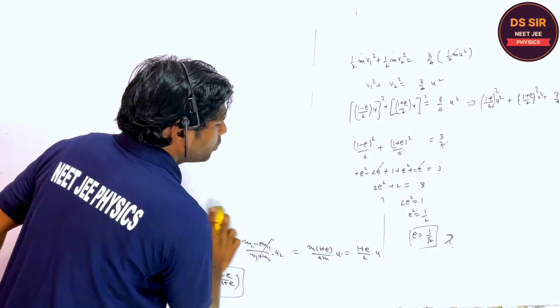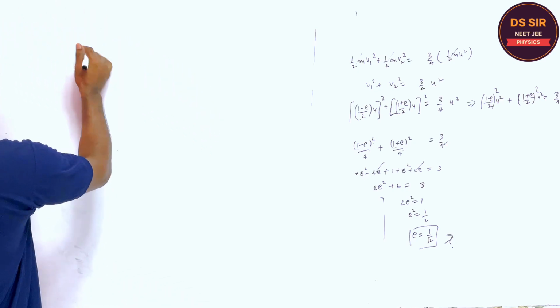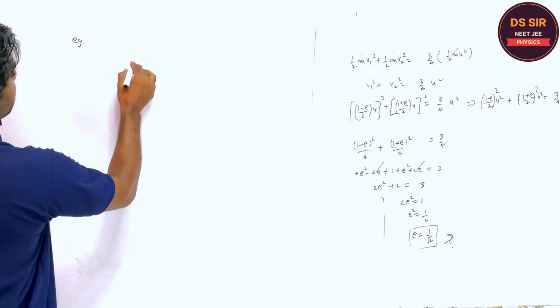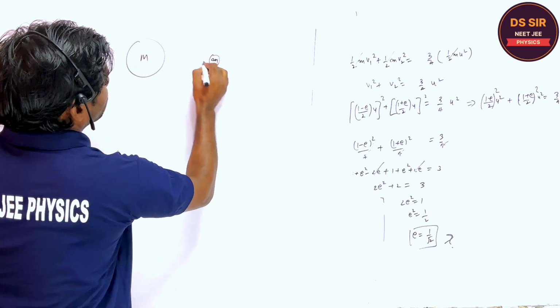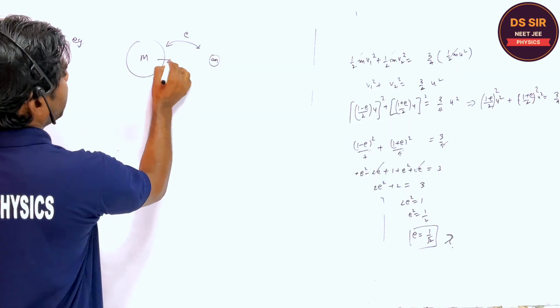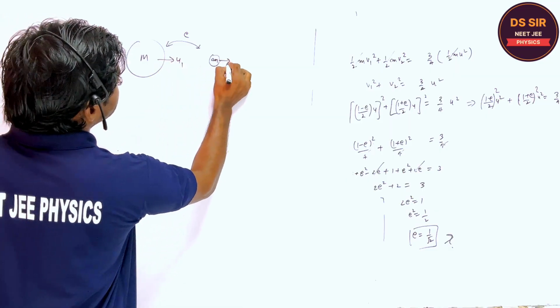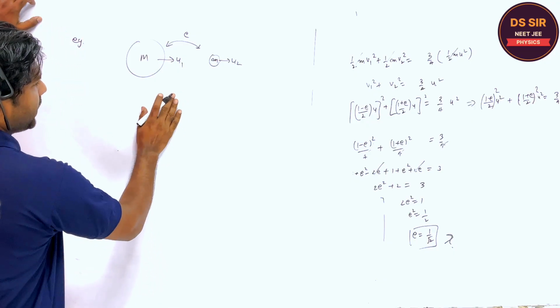Right. Any doubt you want to ask here? Listen. For example, suppose this is the big body and this is the small body. Coefficient of restitution is e. As I told you, this is u1 and this is u2. So what are the velocities after collision you have to find, right?